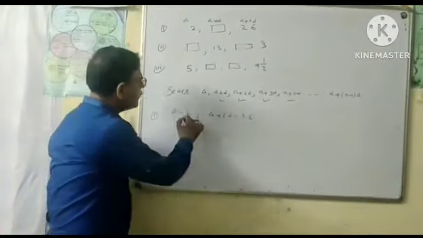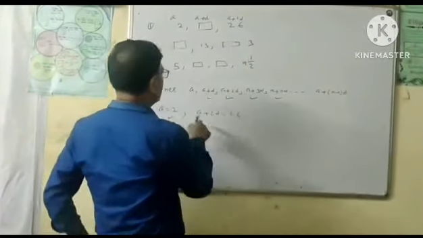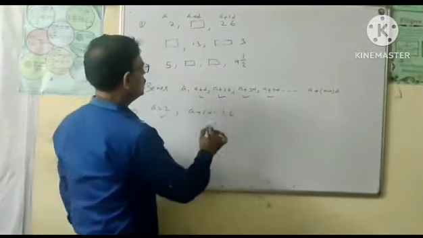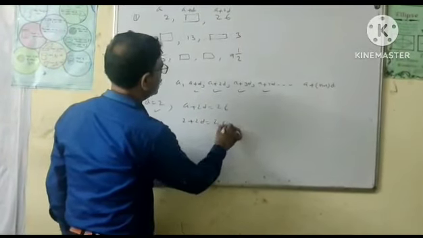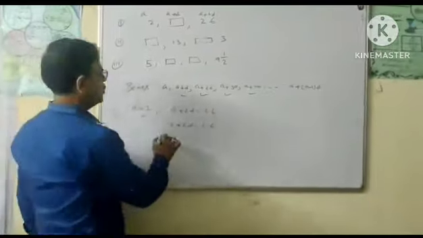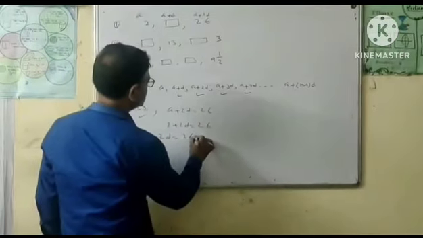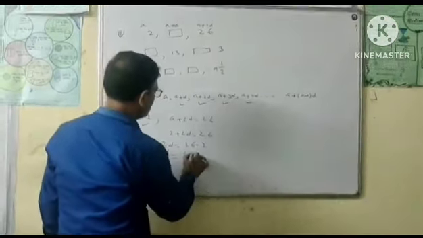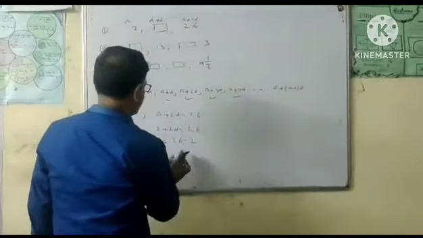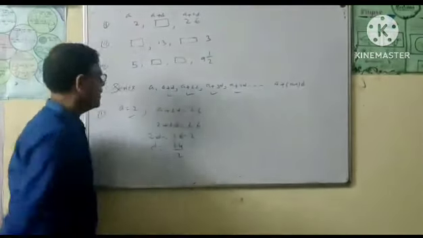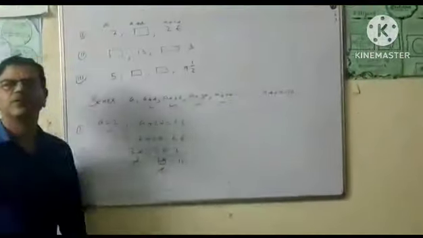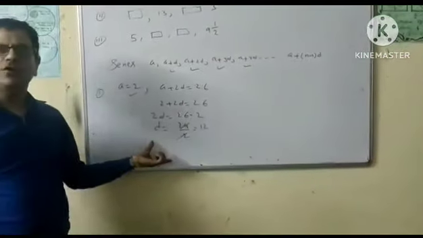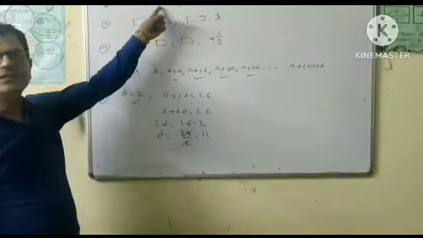Putting the value of a is equal to 2 in a plus 2d equal to 26, we get 2 plus 2d is equal to 26 and 2d is equal to 26 minus 2 and d is equal to 24 divided by 2, and this is 12. The common difference is equal to 12 and the missing term is a plus d.